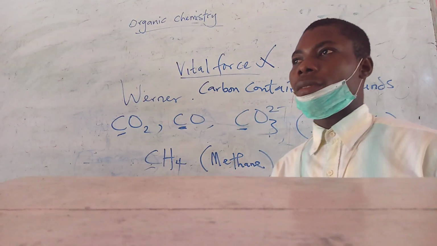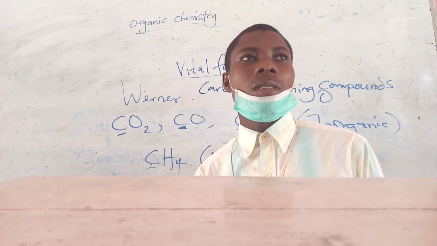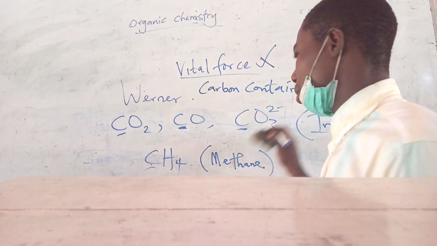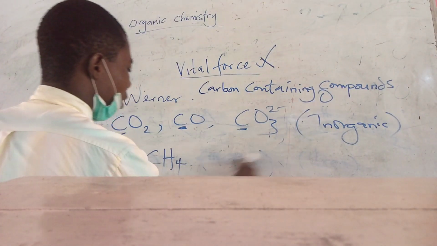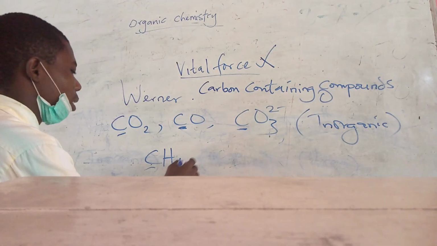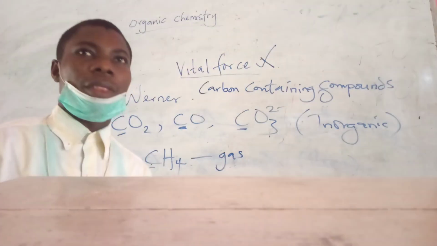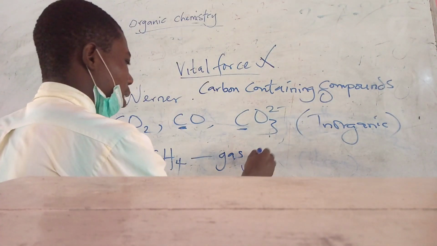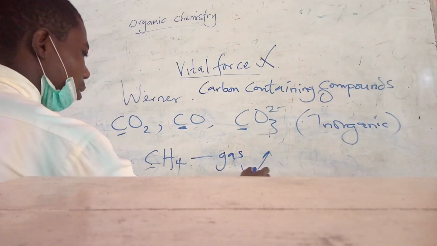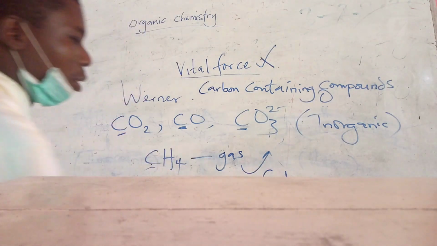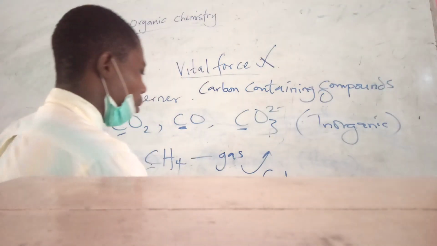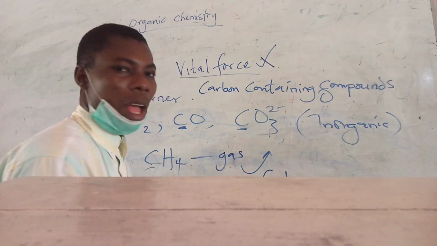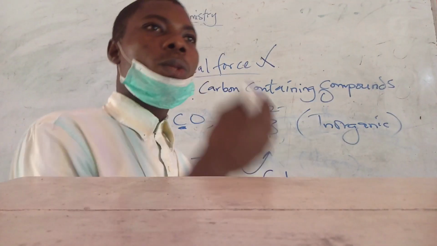Importance of organic chemistry. Majority of the products that we use today are gotten from organic compounds. For instance, methane is a gas. It's a natural gas that can actually be used to generate fuels. Our petroleum actually contains carbon. The food we eat,